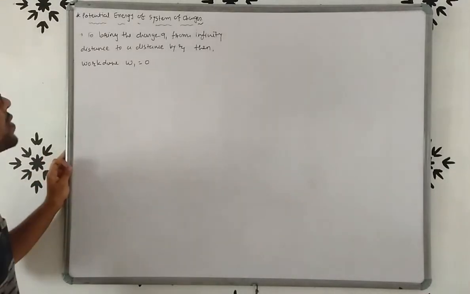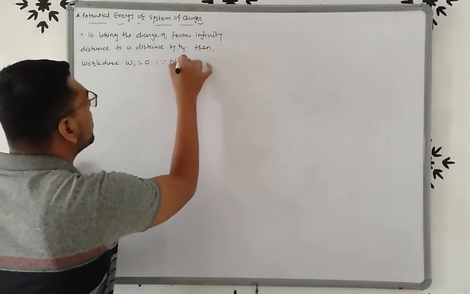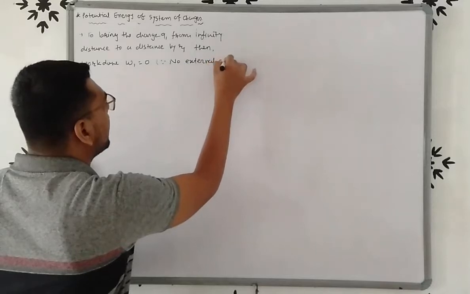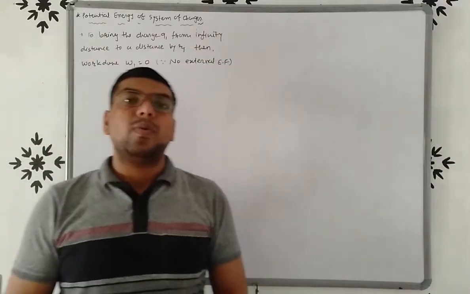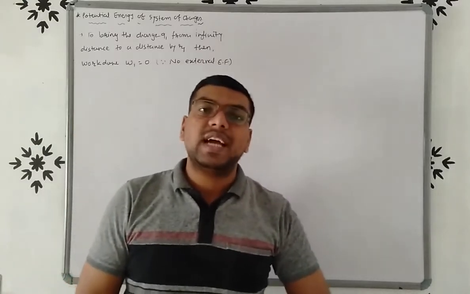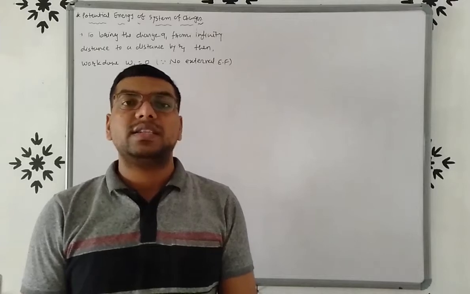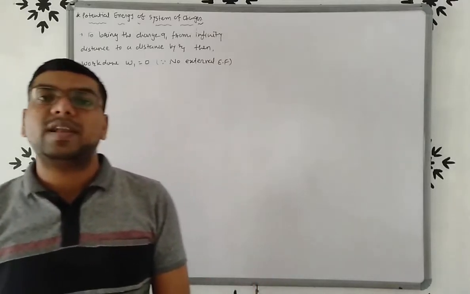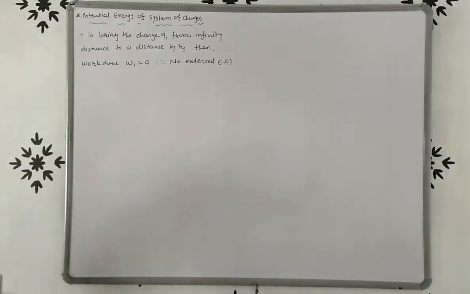So if we want to bring charge Q1 from infinite distance to a distance R1, then work done W1 is equal to 0, because there is no external electric field.